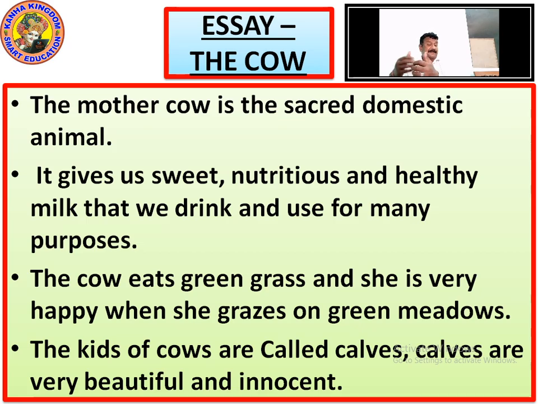What are the rest of the things I have shown in the pic? In the pic we have seen what all it eats. It eats husk, it eats grains, it eats vegetables, it eats green grass. These are the main food of the cow.